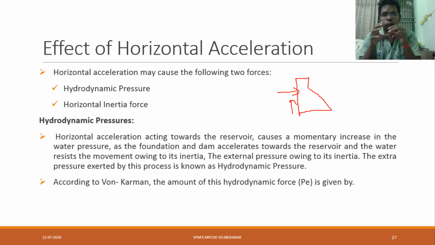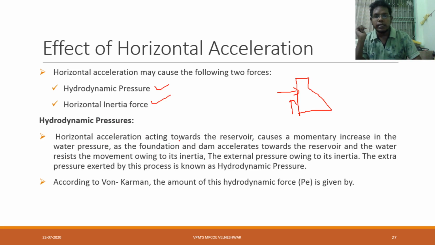Horizontal acceleration comes due to waves, which we have seen in wave force, and due to earthquake or seismic action. It will come in a horizontal way. Here we have two types: hydrodynamic pressure and horizontal inertia force. Now let us see hydrodynamic pressure.